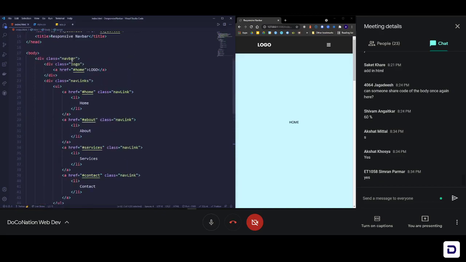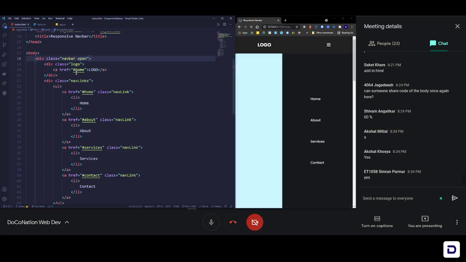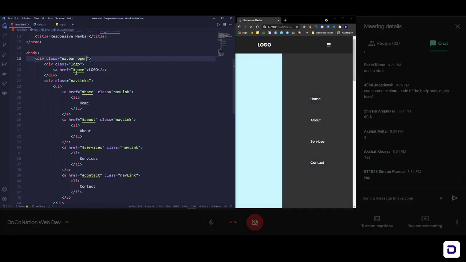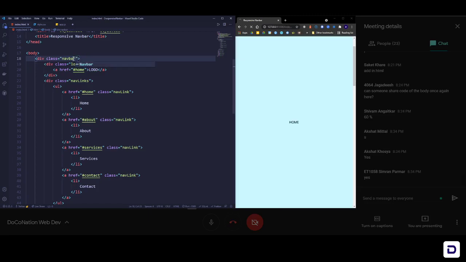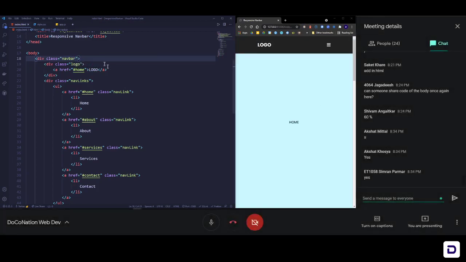So we need to toggle the open class. Add the open class, and you can see the navigation bar is open, and then remove the open class to close the nav bar. So that's what we want to do. We want to toggle the open class.